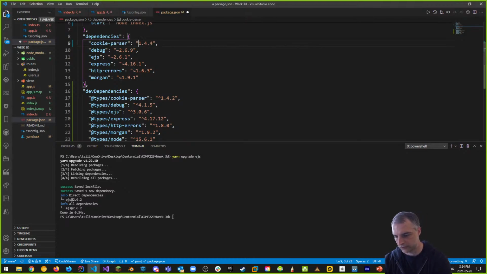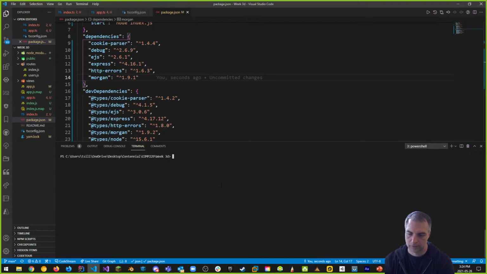So if I change these to carets, like this, I'm just going to make sure that I have the right structure again, because I think that's probably the right thing to do. I'm going to change all these to carets, guys, which is the up symbol like this. Then it's going to allow me to upgrade. I want to upgrade because it's better. So let's try this one more time.